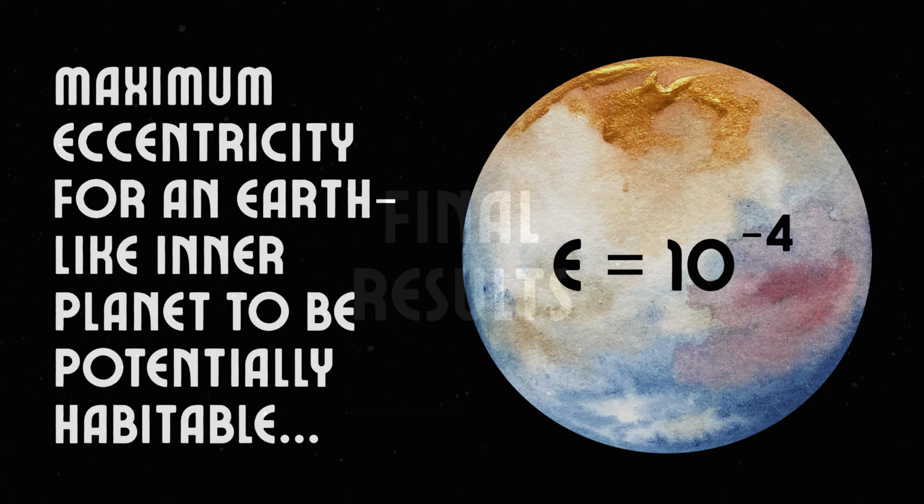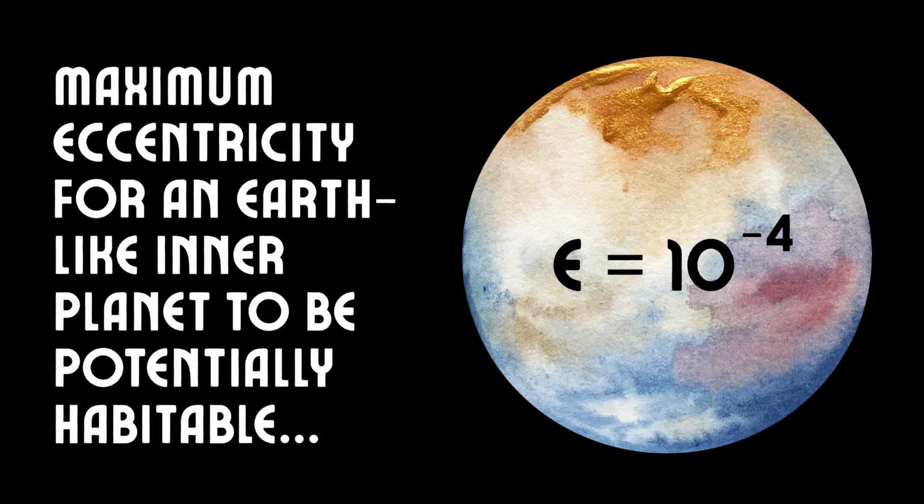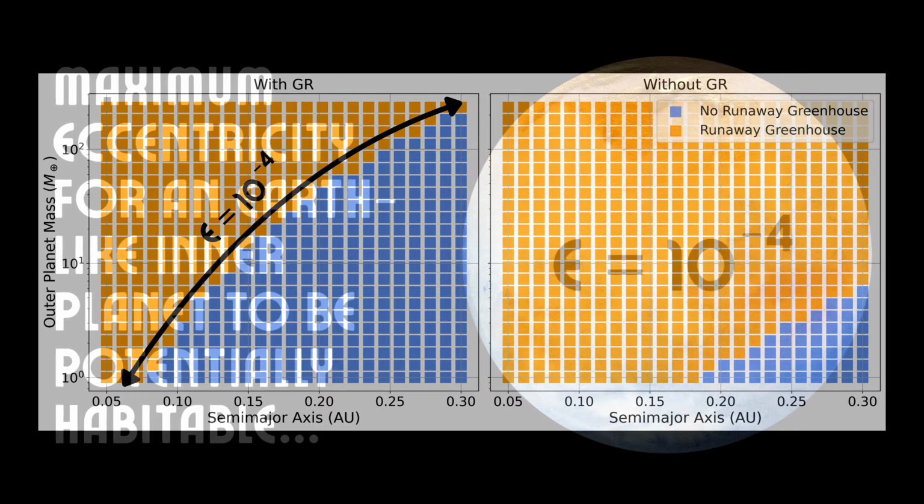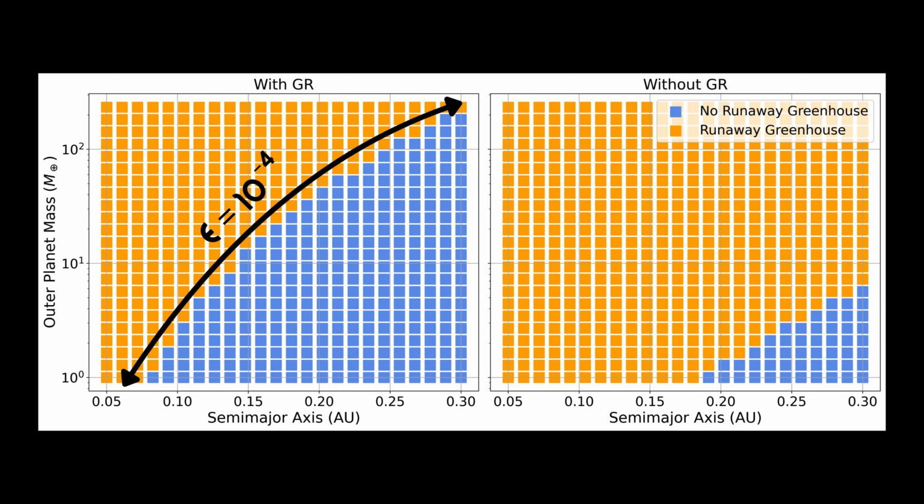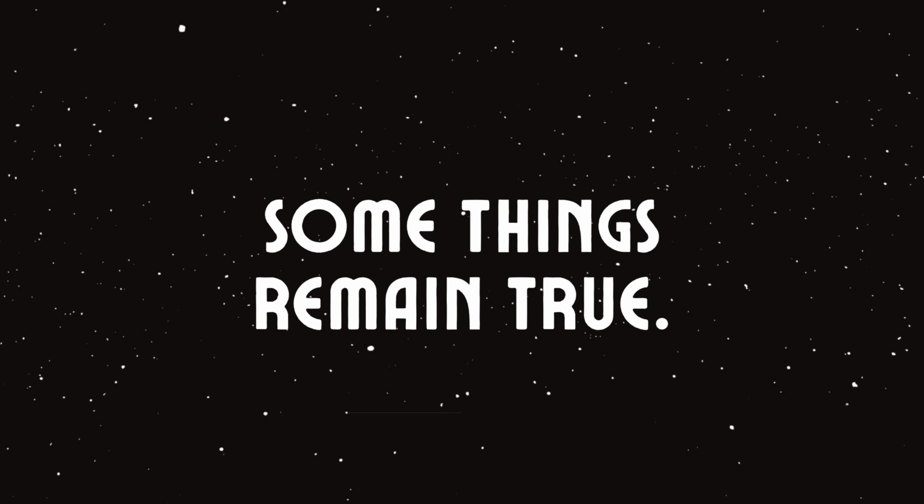For multi-planet white dwarf systems, the maximum eccentricity for an Earth-like inner planet to be potentially habitable is 10 to the negative fourth power. And after running many more parameter sweeps, we see the same effect as before, where general relativity is able to stabilize an Earth-like inner planet in many cases. From this, we see that the previous research is somewhat correct.